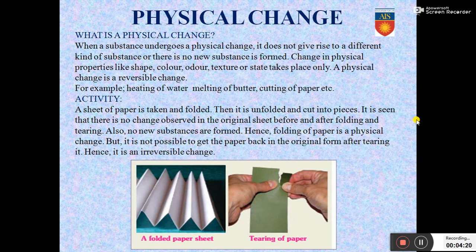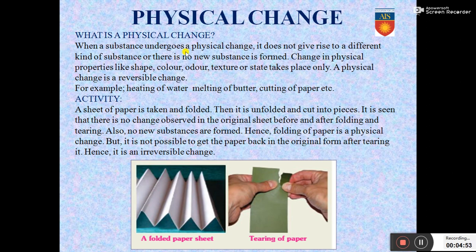Now we will learn about our first kind of change, which is called the physical change. So first, let us know what exactly is a physical change. When a substance undergoes a physical change, it does not give rise to a different kind of substance. There is no new substance formed. Change in physical properties like shape, color, odor, texture or state takes place only. And a physical change is usually a reversible change.